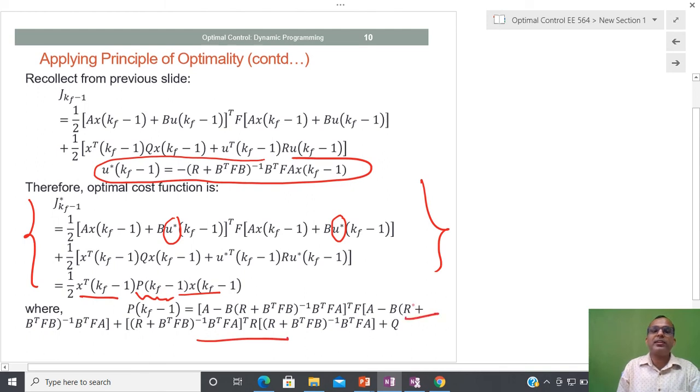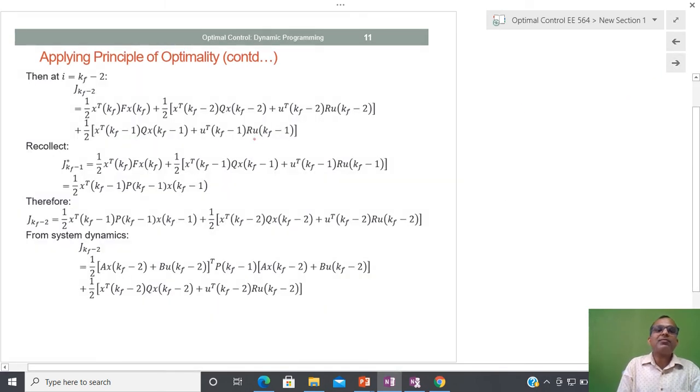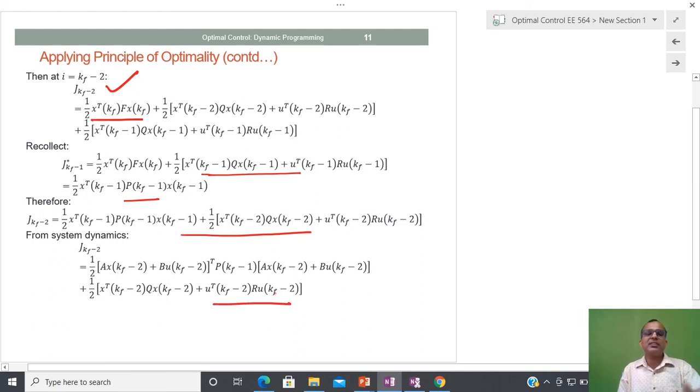So this is not a difficult calculation, and after that, now I am going to proceed towards i equal to kf minus 2. So I am at kf minus 1. Now I am going to kf minus 2, and again I am going to do the same process, whatever process we have done. So again, in place of this, I am going to substitute kf minus 1, and after that, here you can see that actually we have recollected this. And after that, kf minus 2 is basically expressed like this. So kf is again like this. So this is a straightforward calculation. So just please check the calculation.